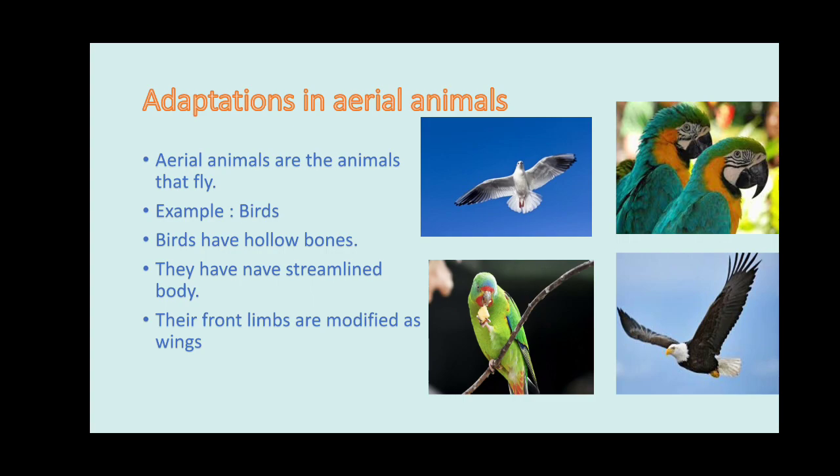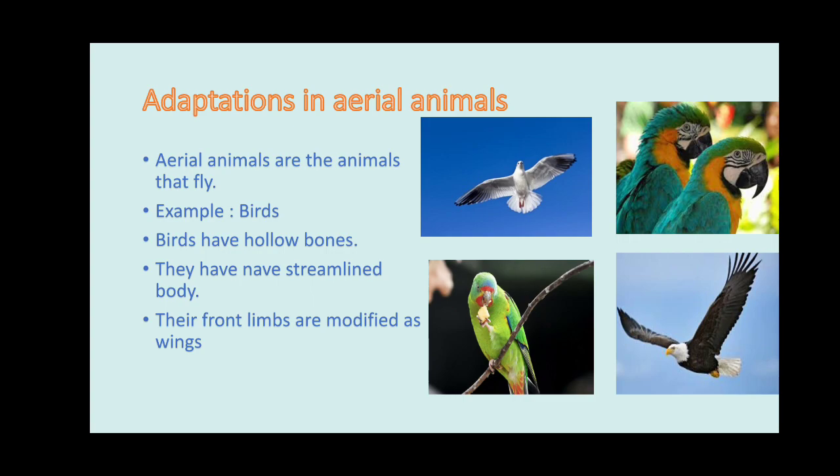With the help of wings, it can fly. With the help of front limbs, it can fly in the air. The front wings are covered with feathers. Those feathers keep the body warm, help to change the direction, and help to push the air back.